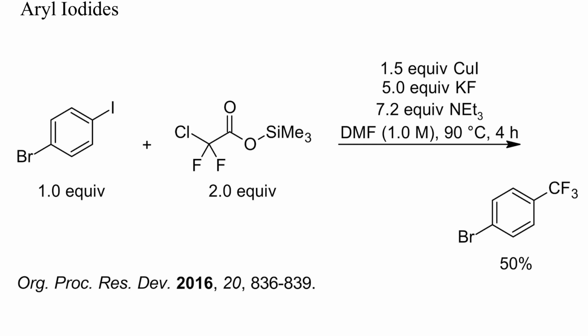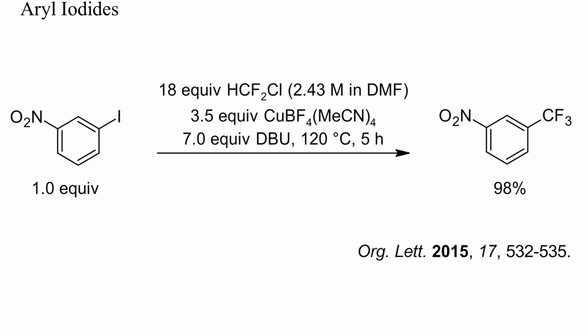Alternatively, silyl esters of chlorodifluoroacetic acid can also be used as a difluorocarbene source. Here, iodide was again displaced faster than bromide. Trifluoromethylcopper has also been generated in situ from chlorodifluoromethane and copper tetrafluoroborate as shown here. Despite the huge excess of reagents, no further fluoroalkylation or reduction of the product occurred.